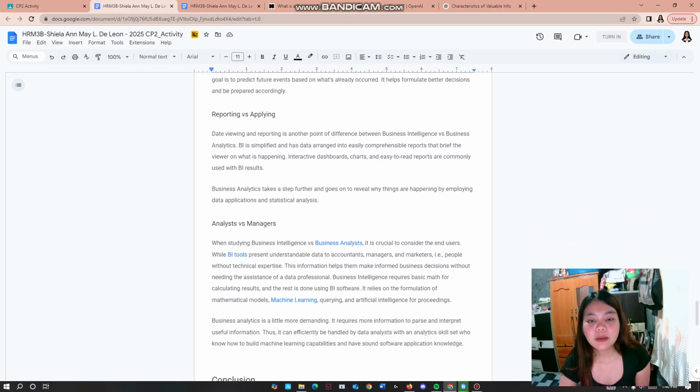Reporting and applying data. Data viewing and reporting is another point of difference between business intelligence and business analytics. BI is simplified and has data arranged into easily comprehensible reports that brief the viewer on what is happening. Interactive dashboards, charts, and easy-to-read reports are commonly used with BI results.